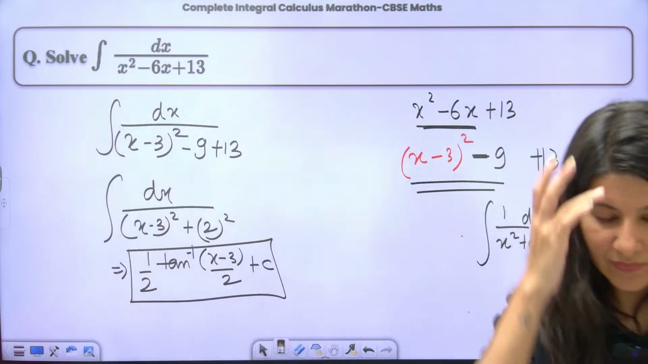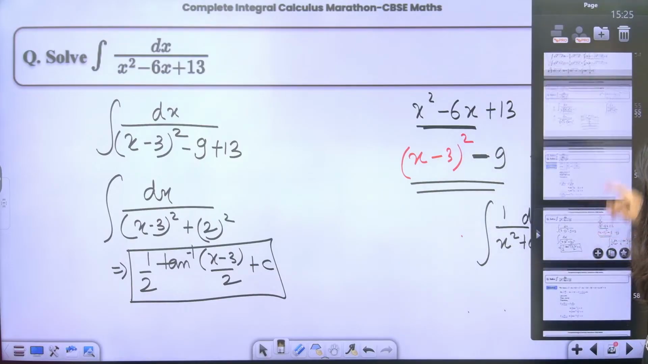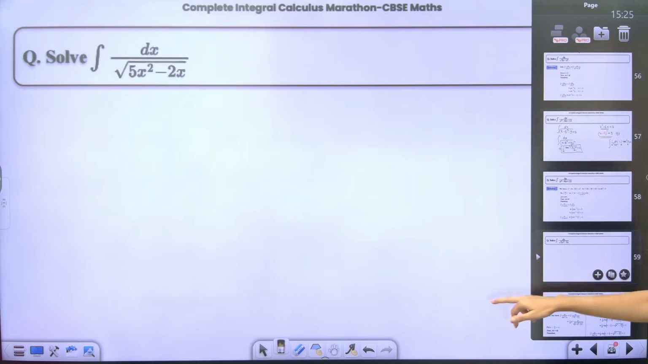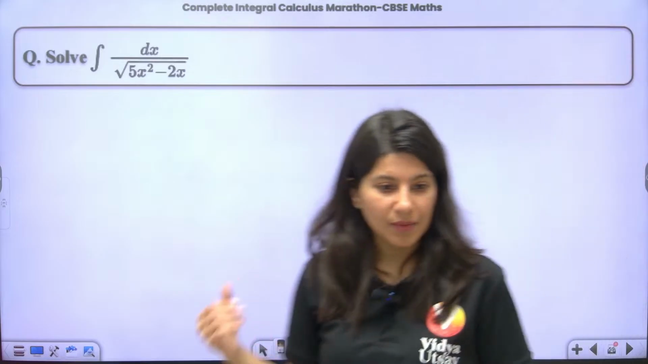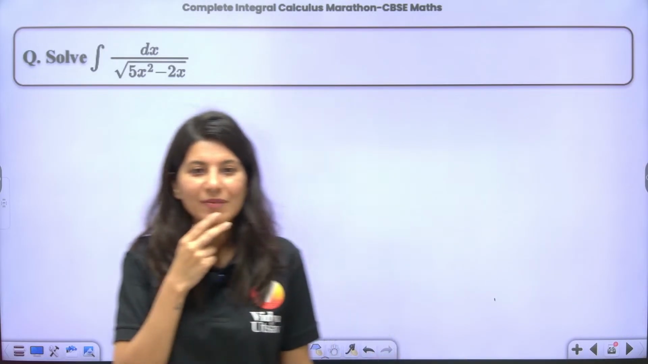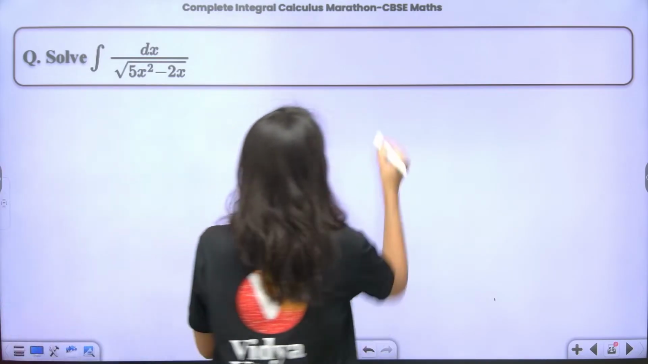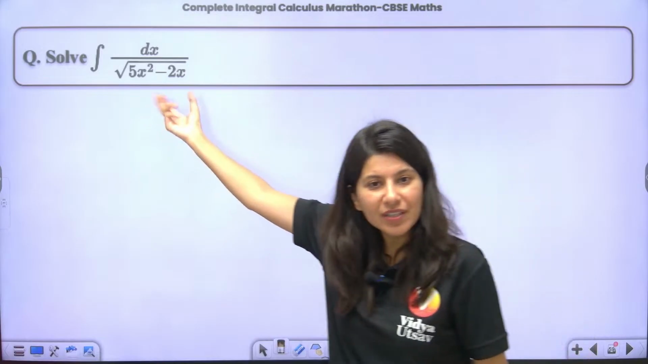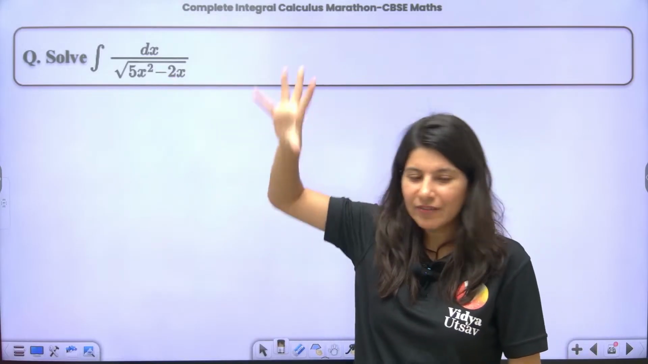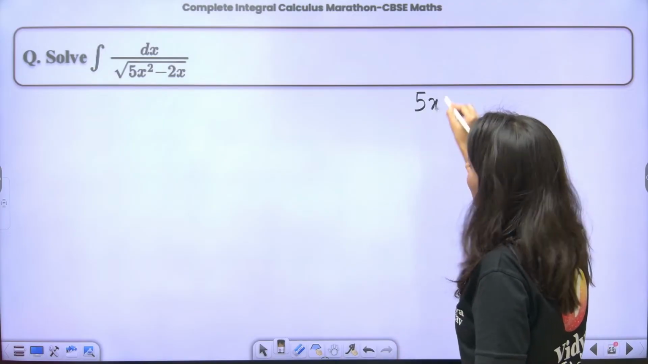One more. Are we ready for one more? Okay. Now there is a little bit of difficulty. So now, ma'am, how to make perfect square, because there is a 5 over here. So 5, let us not do it over here, because if I do it here, it will look very messy. Let's take this 5x square minus 2x.